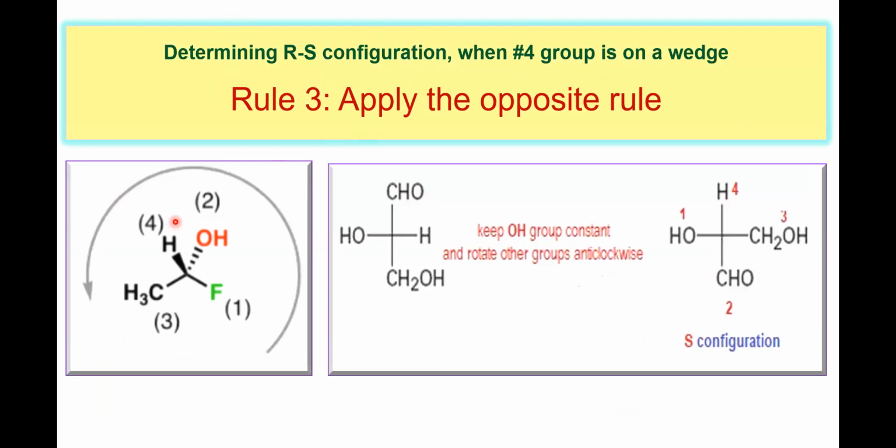Now, so this is a tedious process. So next rule, and the simple one, is apply the opposite rule. So look at the fourth priority group. If it is attached to a wedge, whatever the configuration that you will get, that will be the correct configuration. Suppose the fourth priority group is not attached to the dashed lines, maybe attached to the wedge, maybe on the normal line. So in that case, what you do is assign the configuration as it is, but take the opposite.